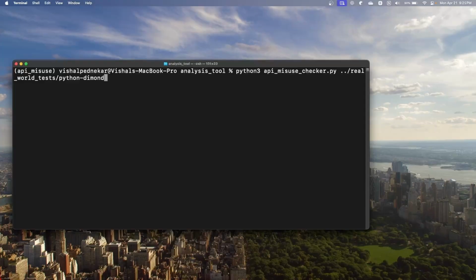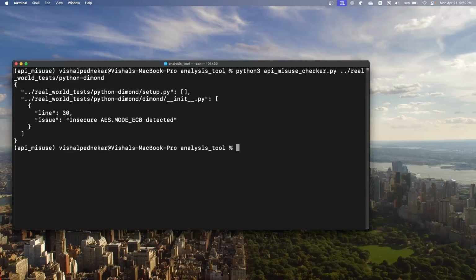So I'm going to pass the entire folder to the program and see what happens. When I run this, we can see setup.py has no vulnerabilities, but here in init.py, it shows that on line number 30, an insecure AES mode has been detected. So just as we expected, the ECB mode is deemed to be insecure and it's being reported perfectly fine.